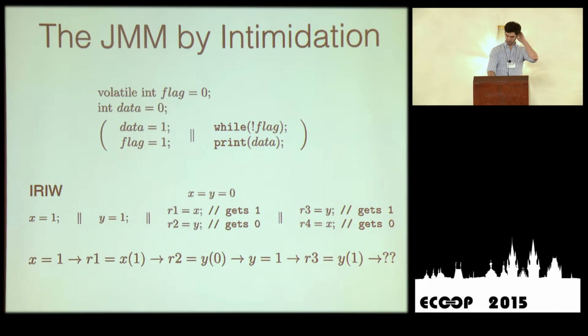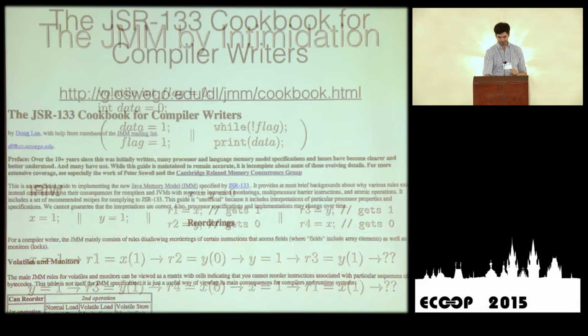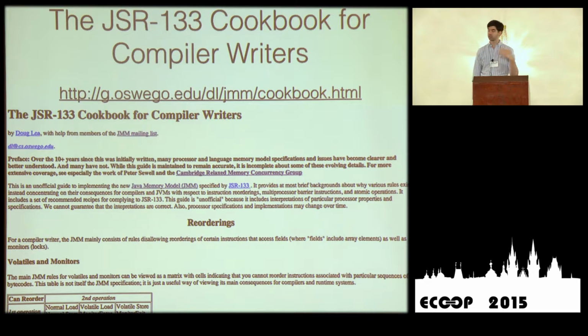Okay, so this is an explanation of what I've just said. You could consider the possible interleavings of this, and you can see that this behavior is only possible if you reorder something somehow. All right, because this is all so complex and so messy, Doug Lea, who is a brilliant guy, decided that if we want to help our virtual machine writers, he would create a website that is called the JSR 133 Cookbook for Compiler Writers. That's the Java memory model. Okay, and this is great.